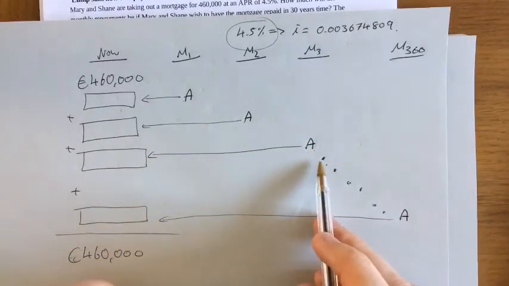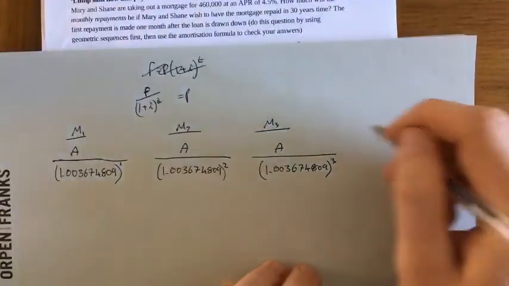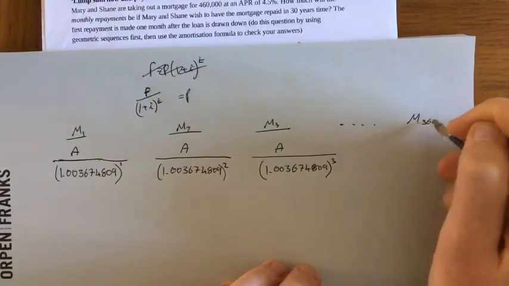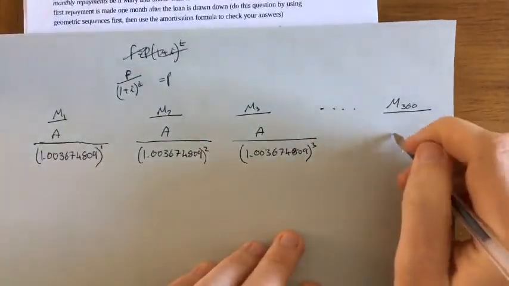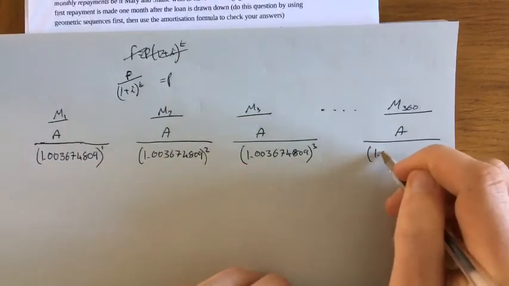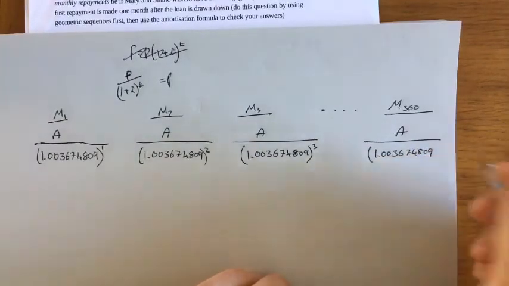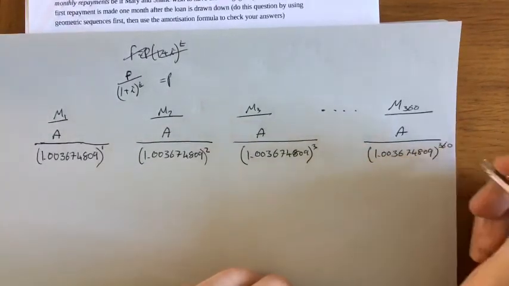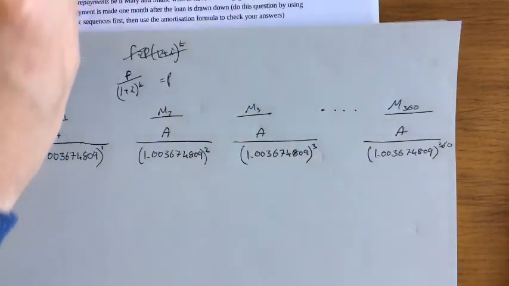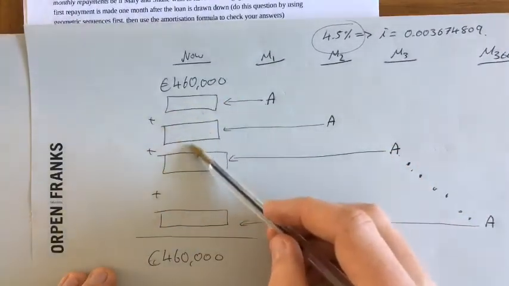Now obviously I'm not going to write out all 30 years. We're going to go to the last payment. So we're going to skip loads here, and now we have month 360, which is 30 years away. Mary and Shane are once again going to pay back some amount. It'll be 1.003674809, and that is going to be 360 months away. So that is all. Now we have all these numbers here, all the present values.